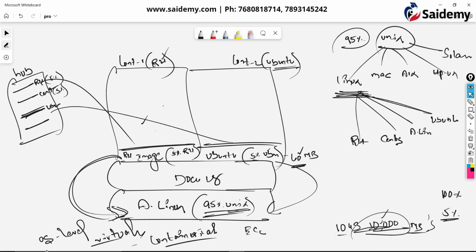So if you want to create any container, you have to have a Docker image. These are freely available. You have to take one Docker image, whatever OS you want. Like, I want Red Hat, so you take the Red Hat Docker image, then you create the container. The remaining 95% will depend upon the base machine's OS. That is how Docker is going to work. I hope you understood what is OS level virtualization.